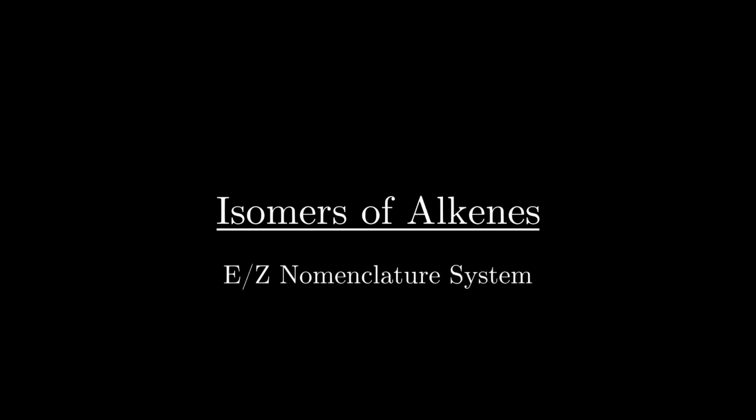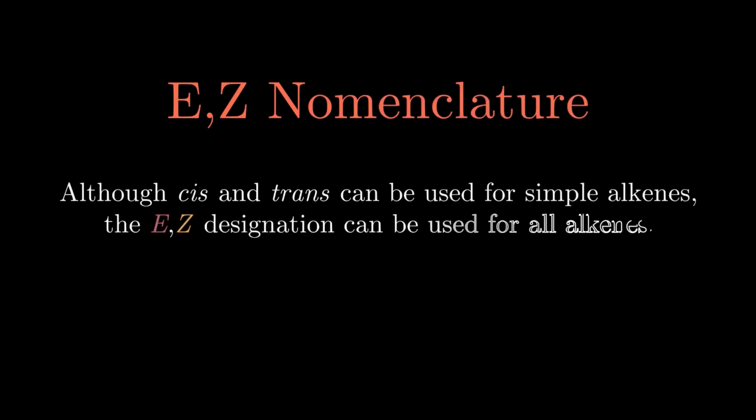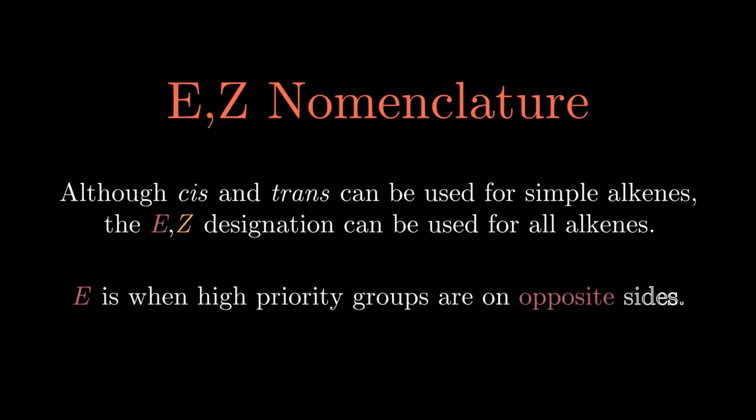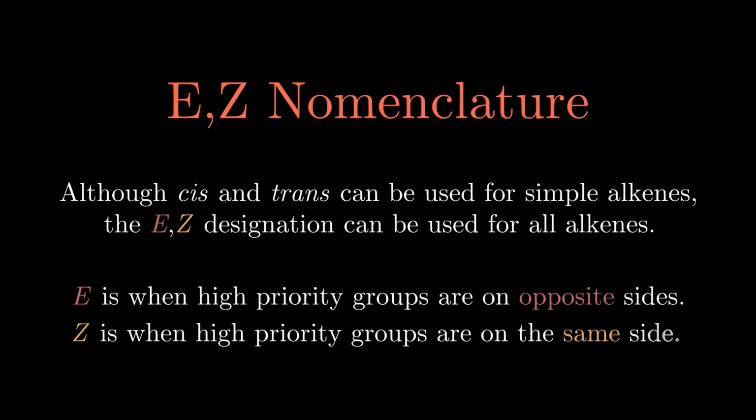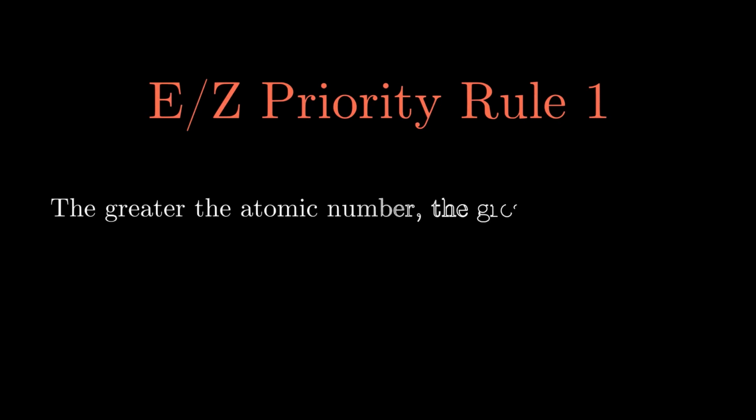Now for the isomers of alkenes named with a different system, the EZ nomenclature system. While cis and trans is useful for simple alkenes, it does have its limitations, so the EZ system is the preferred one. In this case, there are 4 rules that designate priority to groups, and if those groups are on opposite sides, we use the letter E, while Z is used if they are on the same side. The first priority rule applied is the greater the atomic number of the atom, the higher the priority.